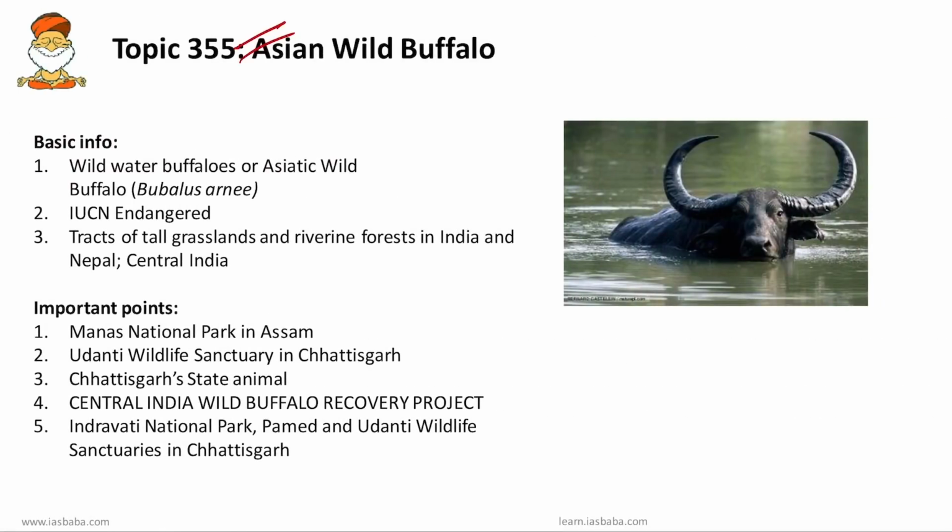So this Asian wild buffalo, or Asiatic wild buffalo, is IUCN endangered. Their habitat is usually tall grasslands and riverine forests in central India, and they are found both in India and Nepal. You have to know some important points because recently there were some proposals to translocate this Asian wild buffalo. So you have to remember certain important protected areas with respect to this Asian wild buffalo.